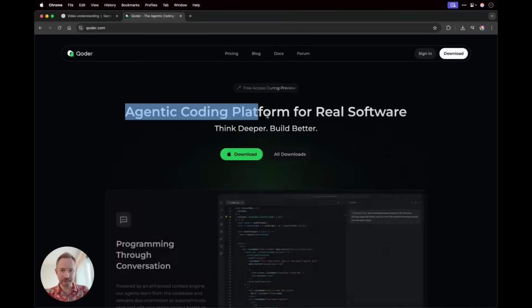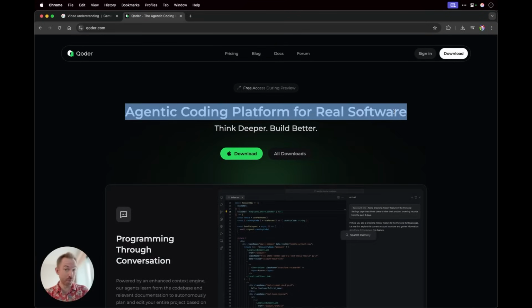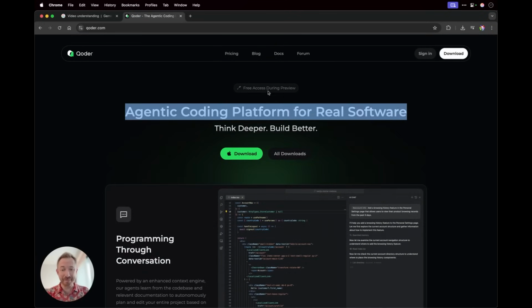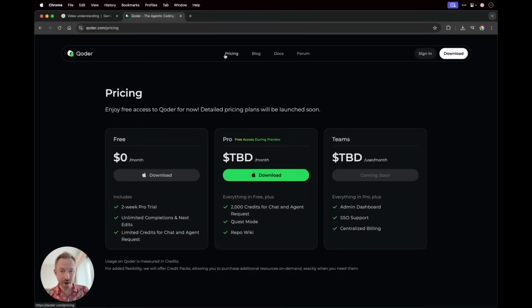Okay, the first tool this week is Qoder, an agentic coding platform for real software. It's made by Alibaba, and they've obviously designed the Qwen series of models quite good at coding. Pricing is currently free, even for the Pro tier during the access preview. We don't know how long that will last, but it's certainly worth a crack.